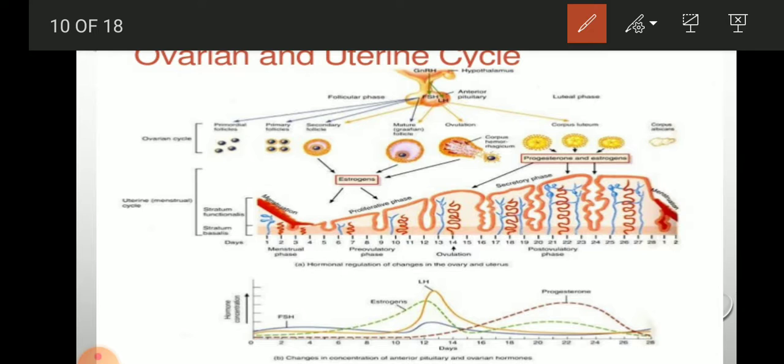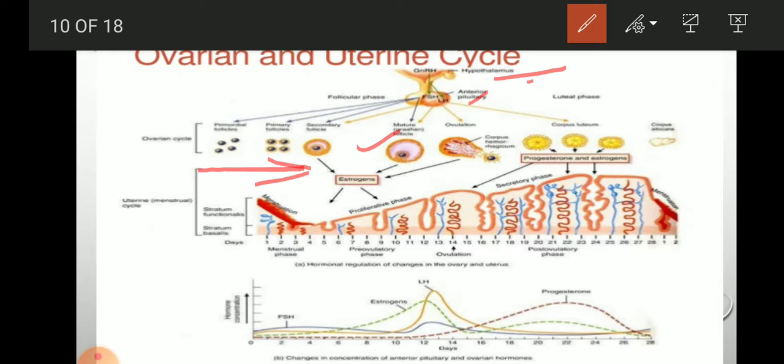We use this color. We can see here the hypothalamus is releasing gonadotropin-releasing hormones, and the anterior pituitary is releasing the hormones FSH and LH. So FSH is going to be used for maturation of follicles. This is the secondary follicle and the mature Graafian follicle, and luteinizing hormone.